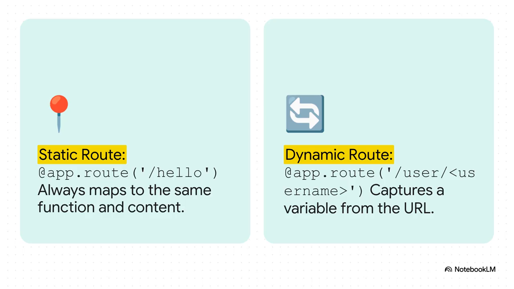But here's where the magic happens. Dynamic routes. See those angle brackets around username? That turns part of the URL into a variable. Whatever you type after /user gets passed right into your Python function. So if you visit /user Alice, the app can say, hello Alice. It's a beautifully simple way to create personalized content.